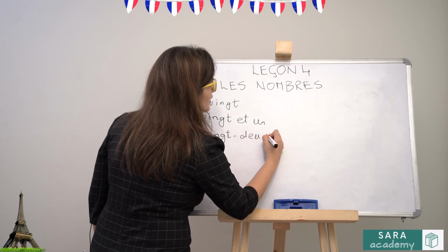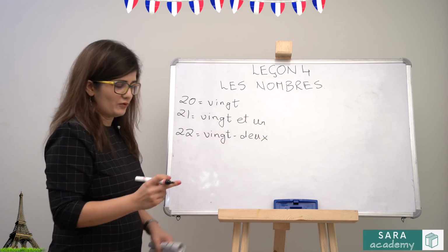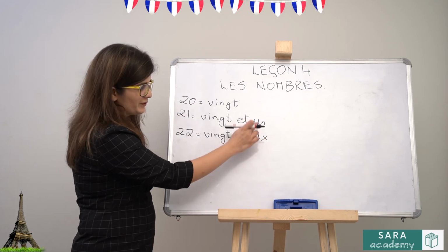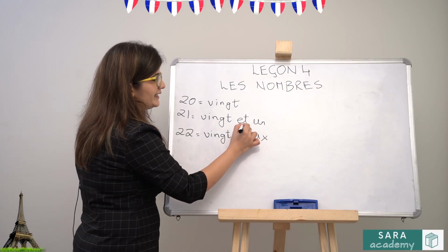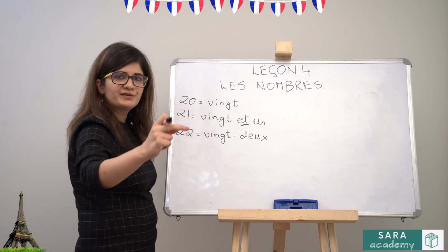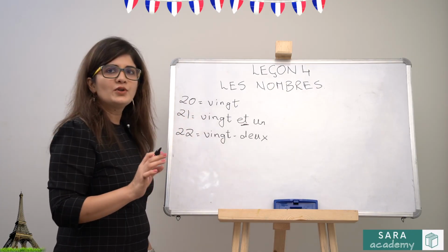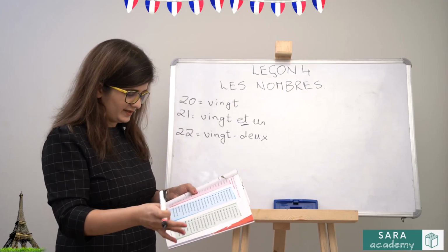So similarly, if you notice, 23 is 20 and 3, 24 is 20 and 4. So you don't have to memorize. If you have memorized your 1 to 10, this part you can figure out, and don't forget to write ET, which means and, for 21, 31, 41, 51 and 61. Now you have to memorize the words for 20, 30, 40, 50, 60.